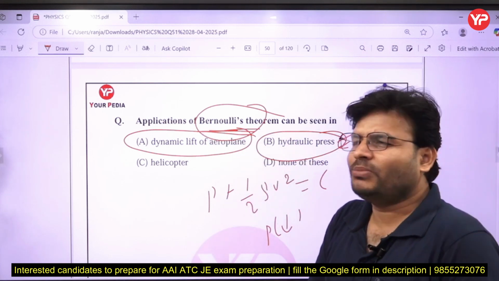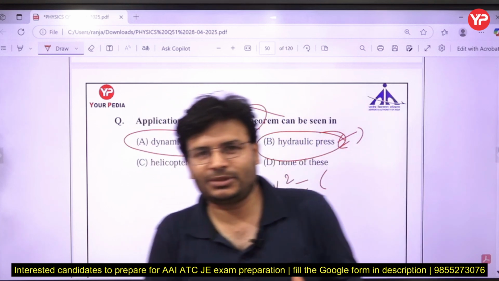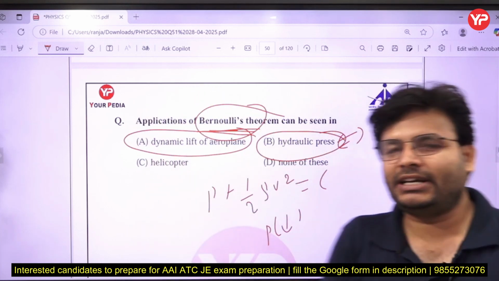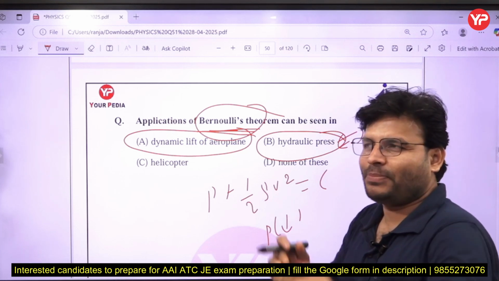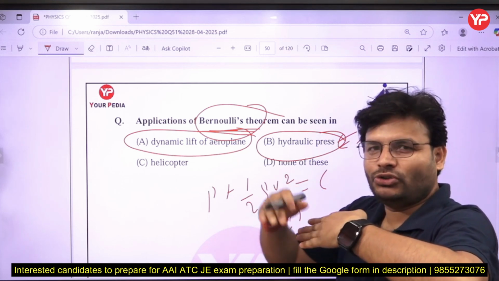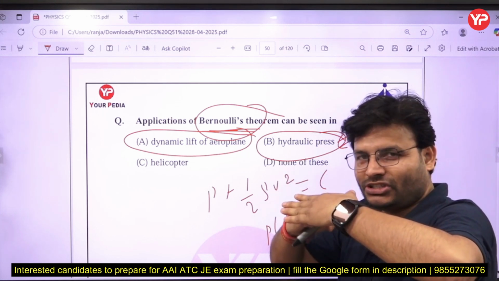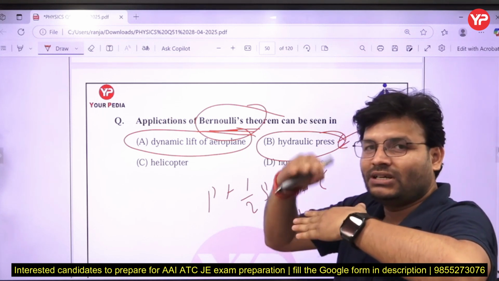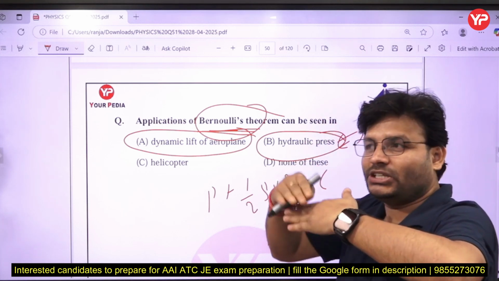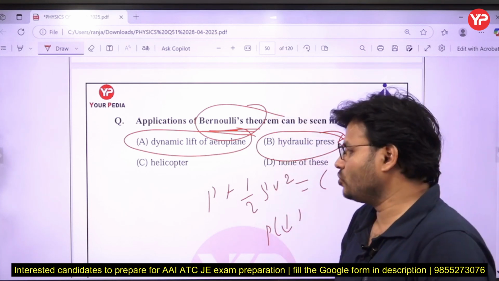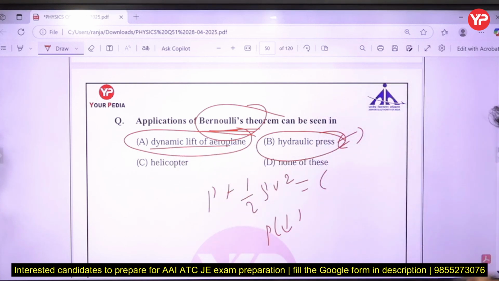Even you might have seen that whenever an aeroplane is going to take off, it runs on a track of approximately 3 to 4 kilometers to gain velocity. During that, at the upper part of the wings velocity is higher, so pressure decreases, and at the lower part of the wings velocity is less, so pressure increases, and your aeroplane is going to take off. So this is working on the principle of Bernoulli equation. So A is the right answer.